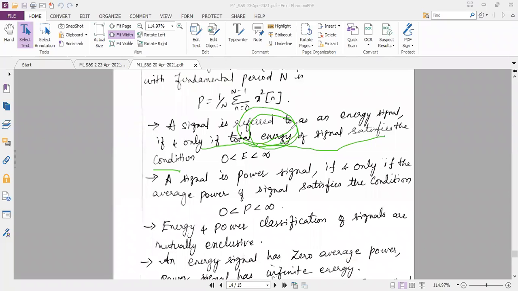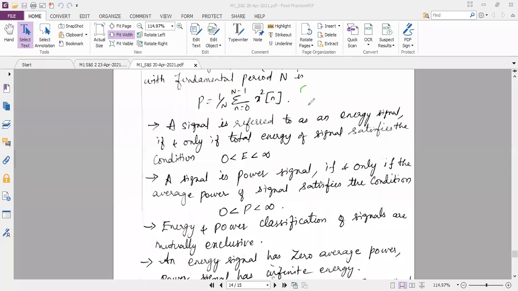Please unmute it and reply. So which formula do we have to use, and what do we have to calculate such that we can make out whether the signal is energy signal or the power signal? Yes, Bhavana? Total energy. Total energy.